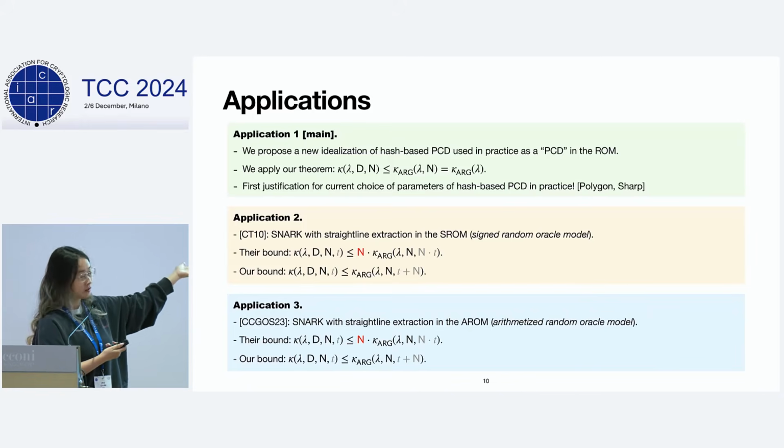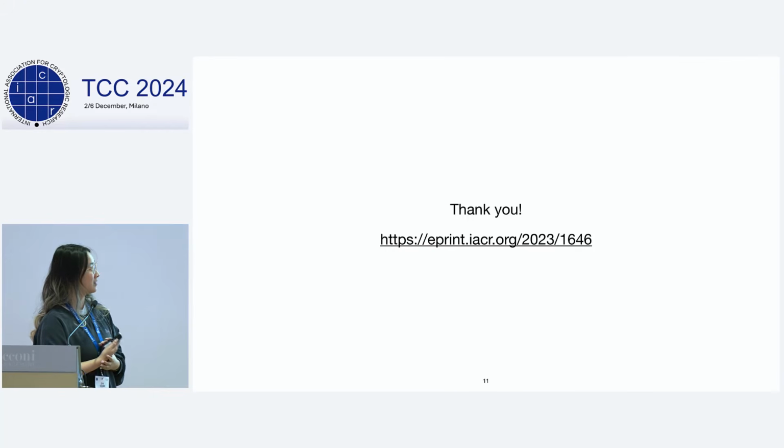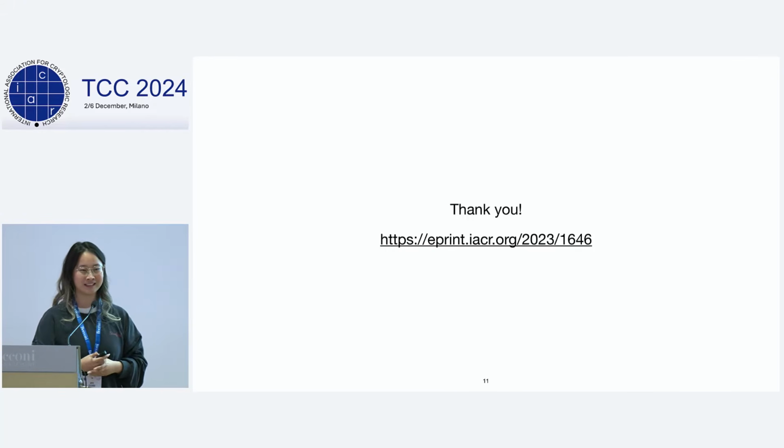But using our theorem, we can remove this n factor. And we also get some improvement in the adversary running time. We have to keep track of the running time of the adversary in this model because we use signatures. And a similar thing happens with more recent work in the arithmetized random oracle model. So that's all I want to talk about. Thank you for listening.